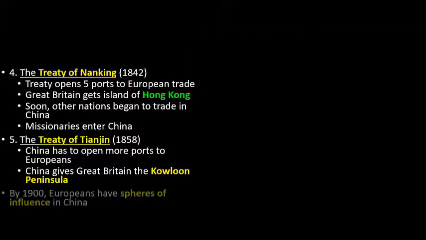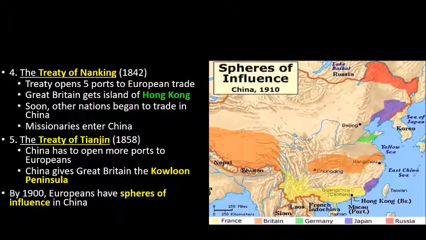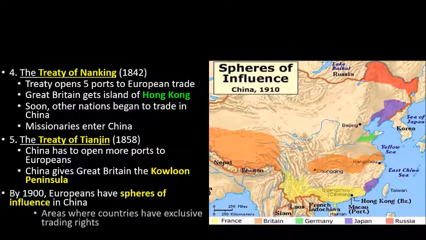Well, guys, by 1900, Europeans have what are known as spheres of influence. So here's a map of China in 1900. Every different color, guys, is a different nation that controls a different part of China. Now, what a sphere of influence means is this. They are areas where countries have exclusive trading rights. So in the orange, only British can trade there. In the yellow, only the French can trade there.